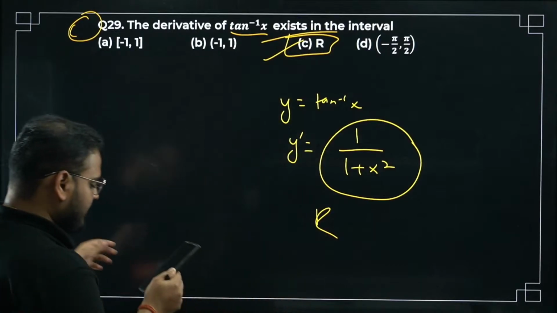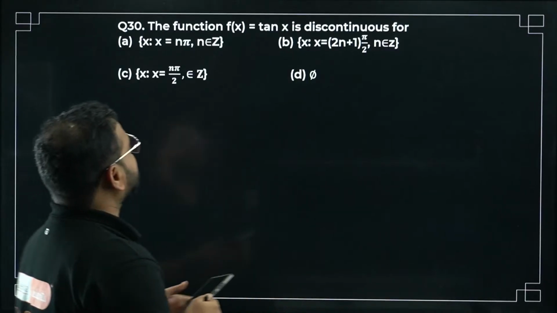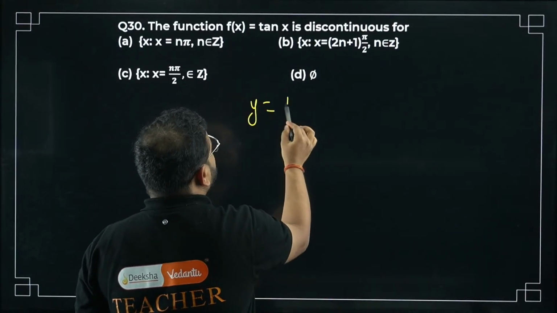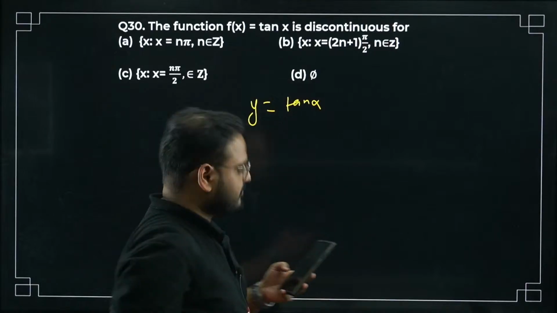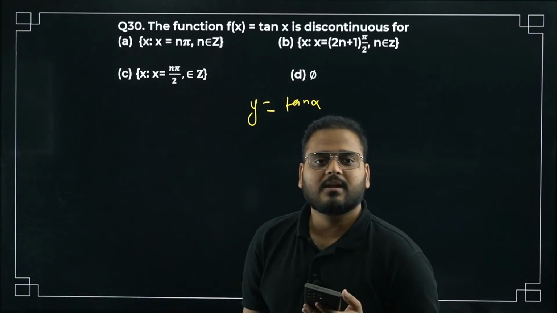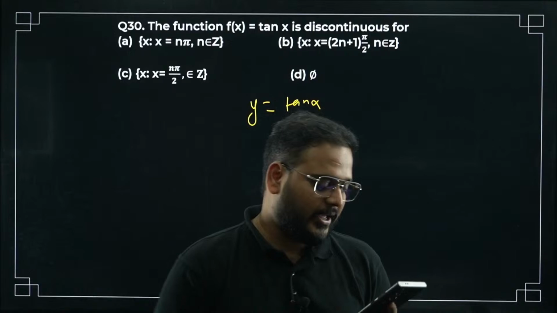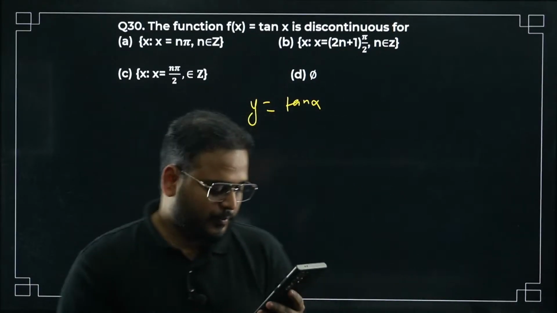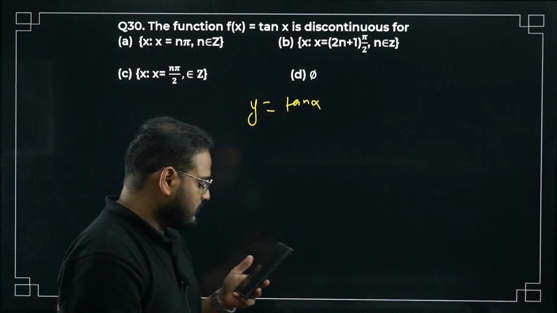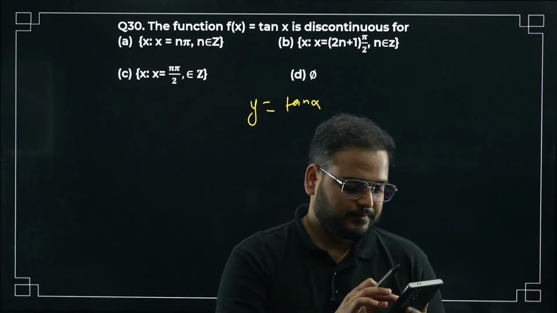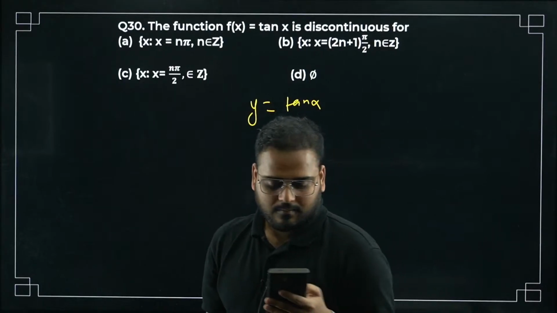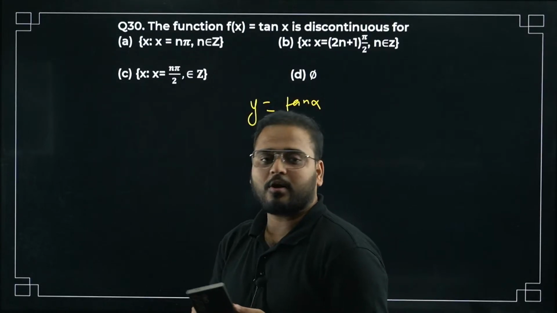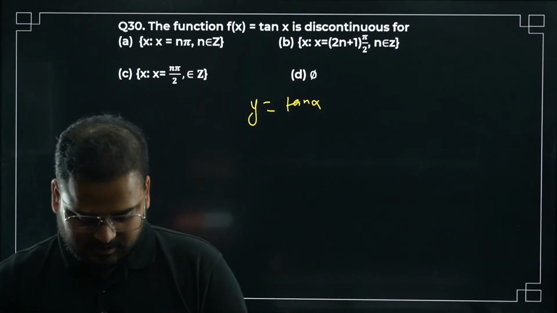Okay, now I'll start with question number 30, the last question of the day. The function f(x) is tan x. So y equals tan x, discontinuous for, give me the answer for this, the 30th one. Last question of the day. Last problem for today for the MCQ of continuity and differentiability. Okay, chaliye. Please solve this question and we'll complete the session quickly. I'm going to get this answer from you only, not solving from my end. Just waiting for your answer.